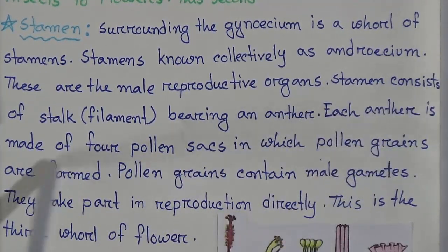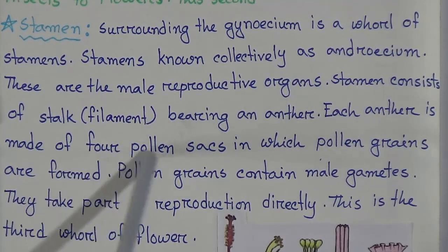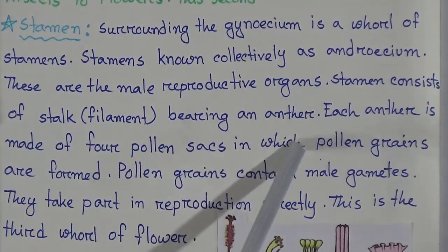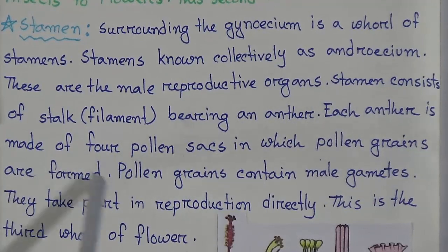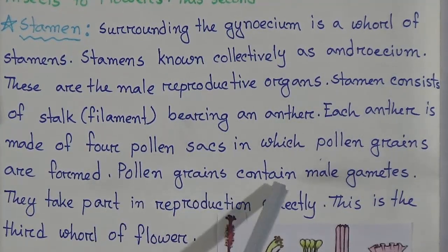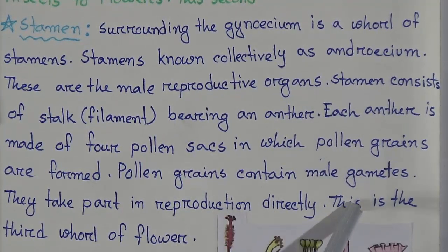Each anther is made of 4 pollen sacs in which pollen grains are formed. Pollen grains contain male gametes. They take part in reproduction directly. This is the third whorl of the flower.